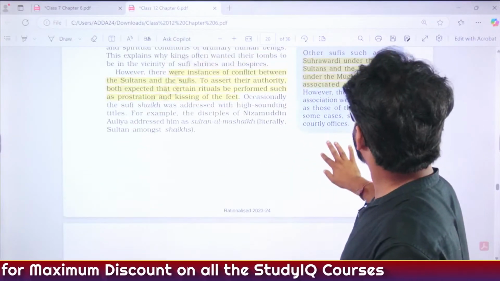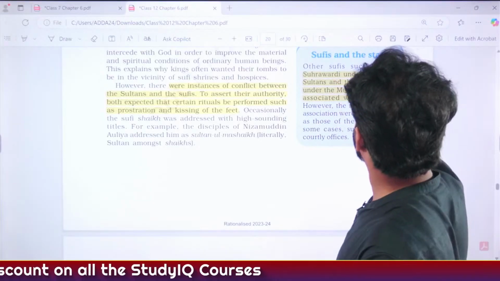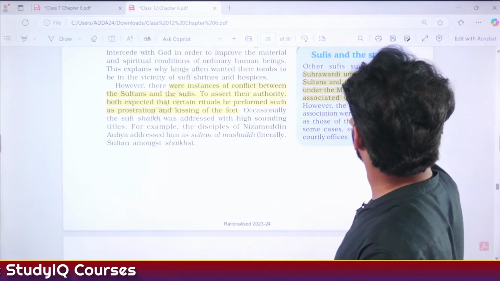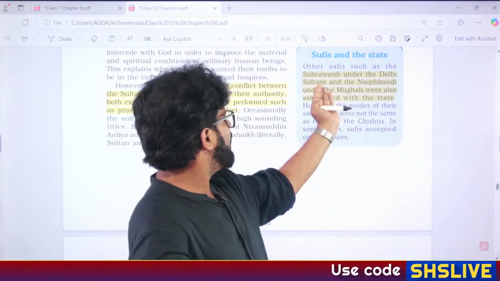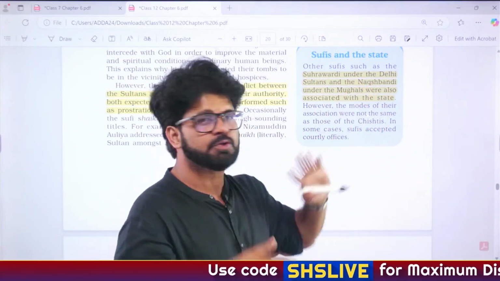And the materialistic aspect, this we are talking about here. Suhrawardi under the Delhi Sultans and Naqshbandi under Mughals were also associated with the state. So when we were talking about the criticism of Sufism in our PPT, we have discussed this materialistic aspect.